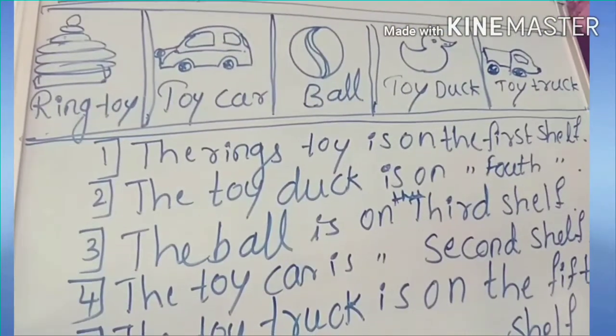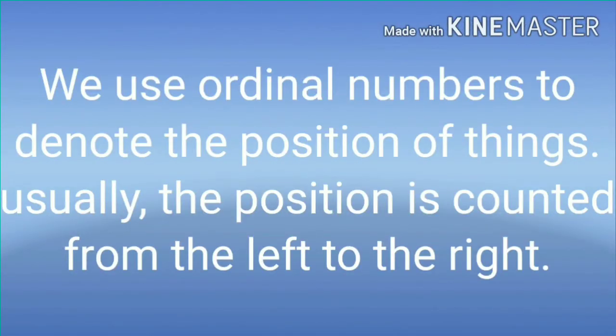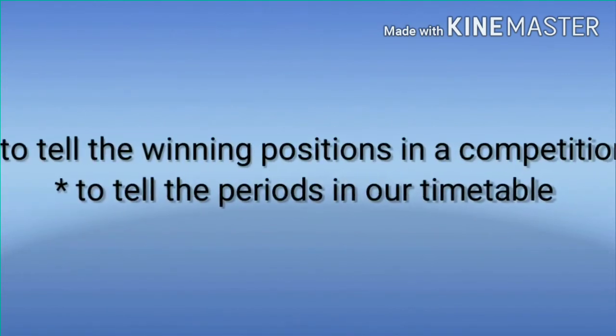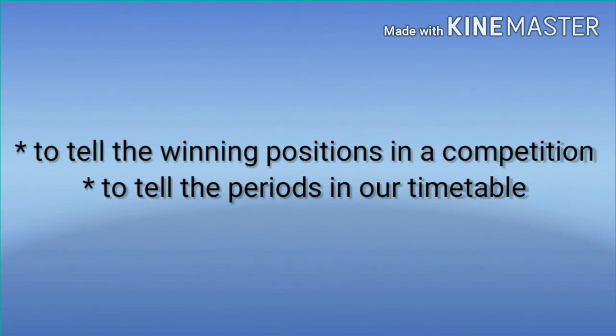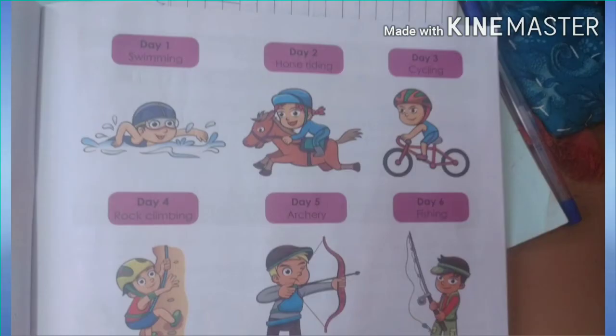Understood children? Dear students, we use the ordinal numbers to denote the position of things. Usually the position is counted from the left to right. For example, we use ordinal numbers to tell the winning position in a competition, and we use ordinal numbers to tell the periods in our timetable.